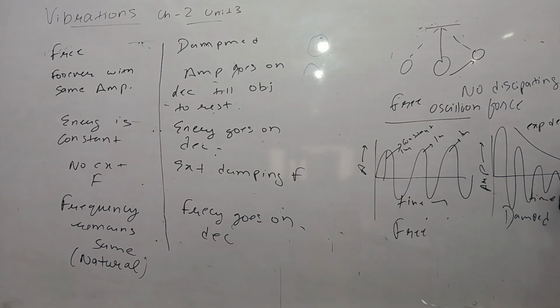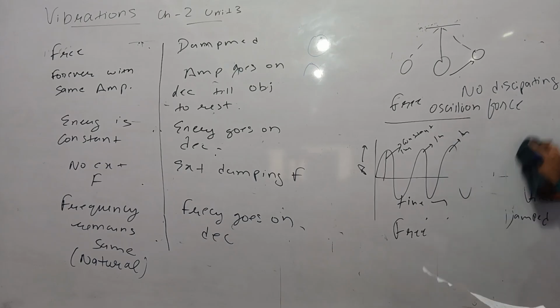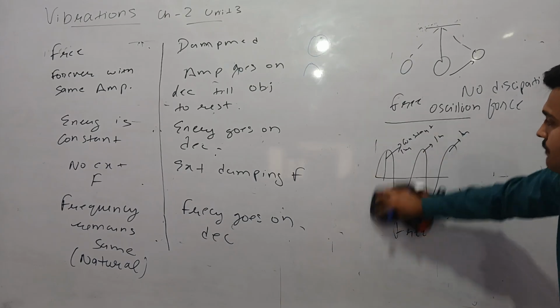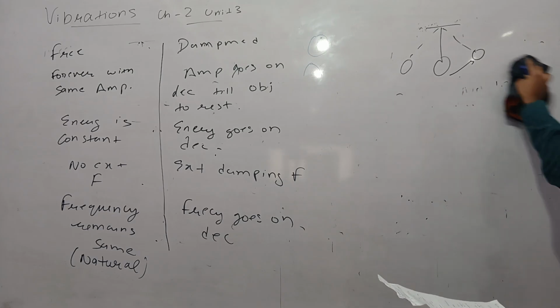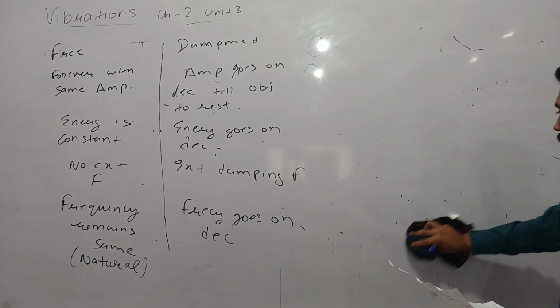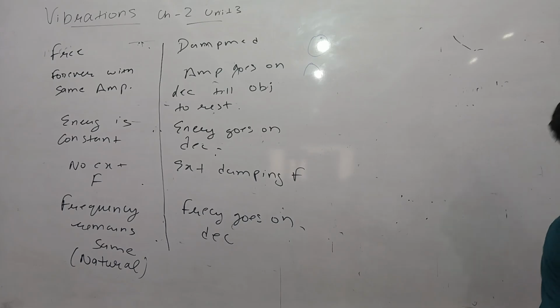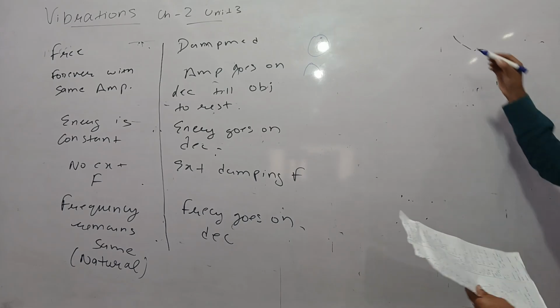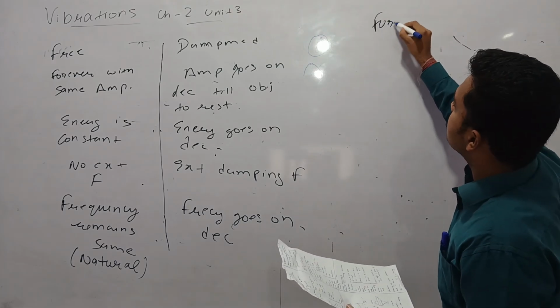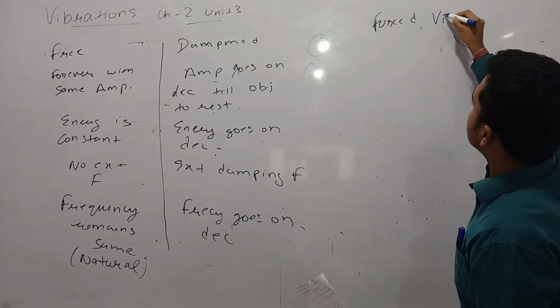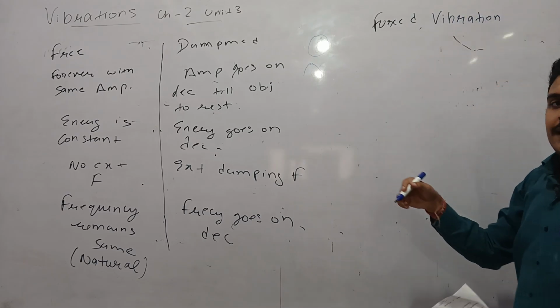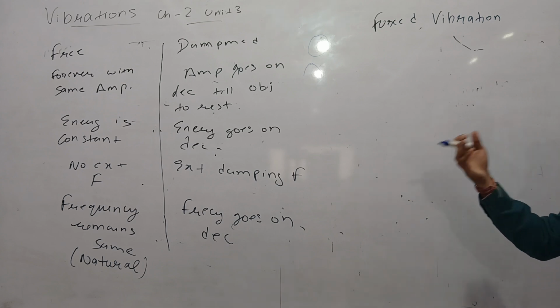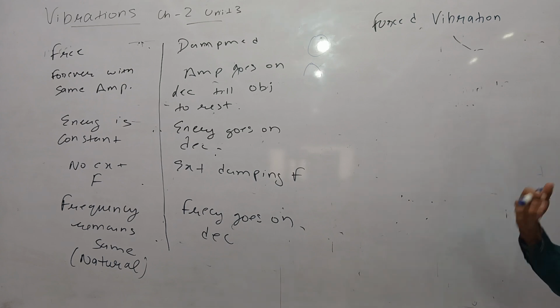Our next topic is forced vibrations. So what are forced vibrations? Since we know that for natural vibrations, the oscillation dies down and the object comes to rest.